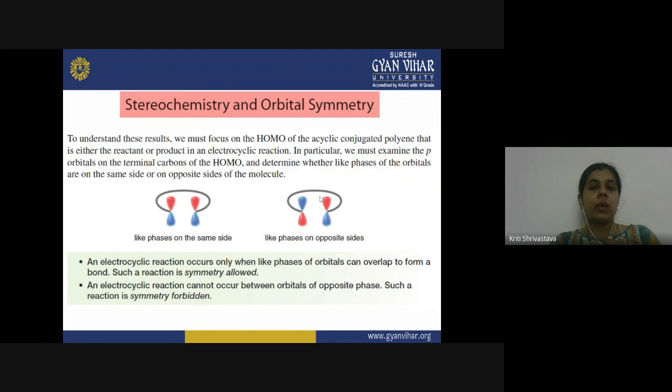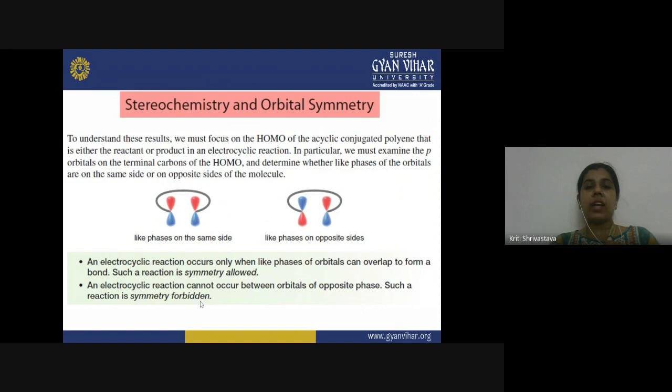You have to see whether the like phases of the orbitals are on the same side or the opposite side of the molecule. Here in this diagram, you can see the like phases are on the same side, but here the like phases are on opposite sides. So when will the electrocyclic reaction take place? It occurs only when the like phases of orbitals can overlap to form a bond, and we call such reactions symmetry allowed. The reaction cannot occur between orbitals of opposite phases. Such a reaction is symmetry forbidden.